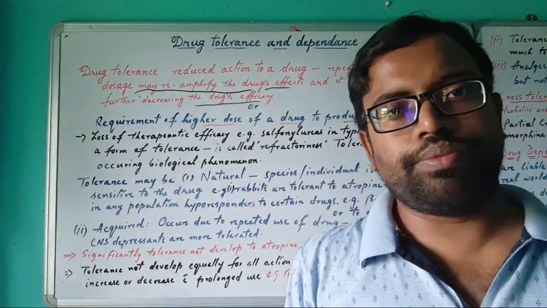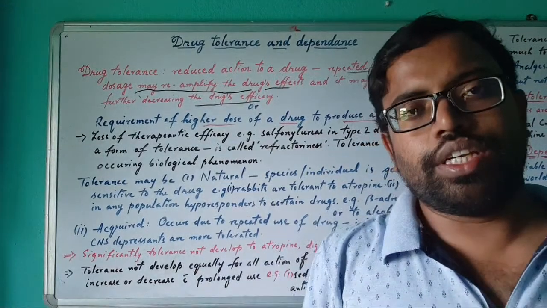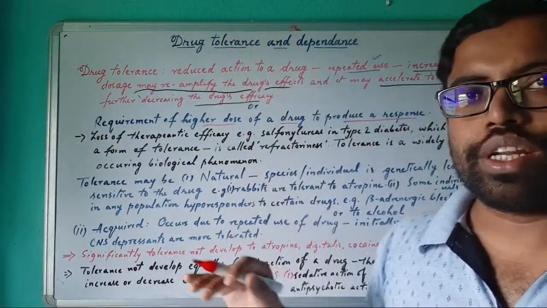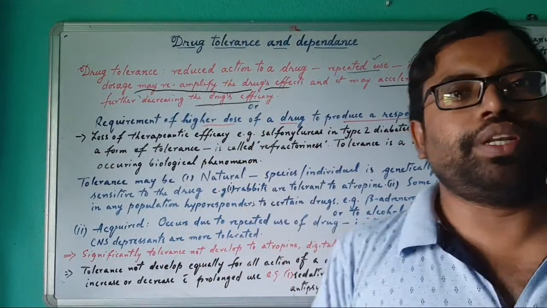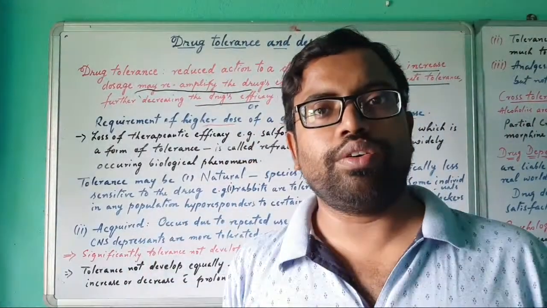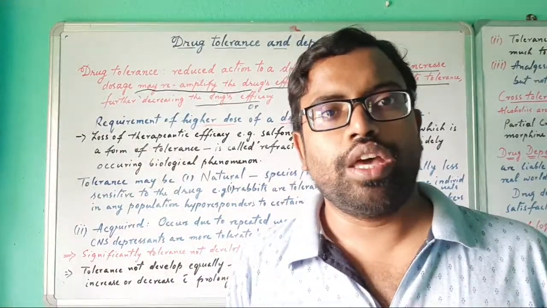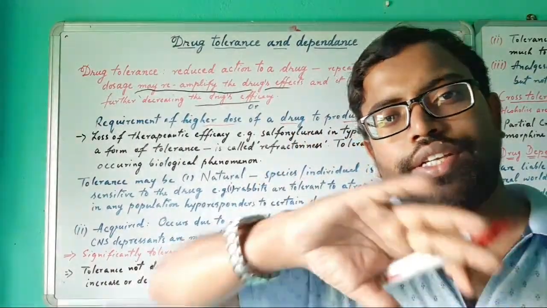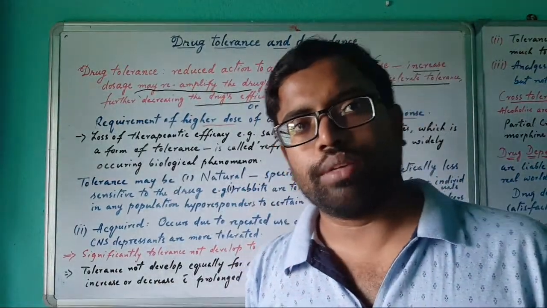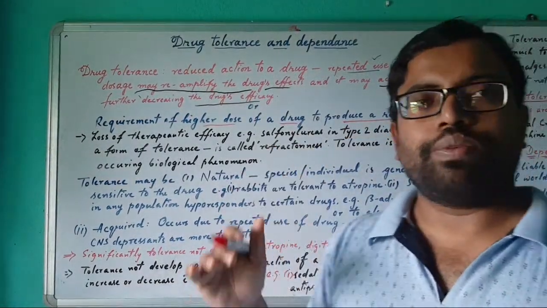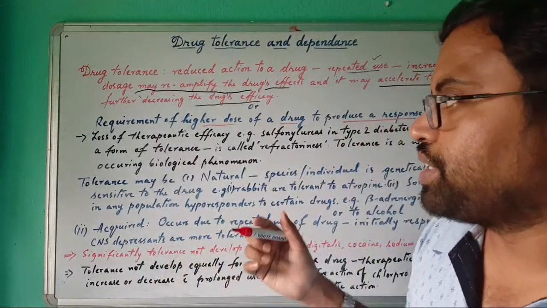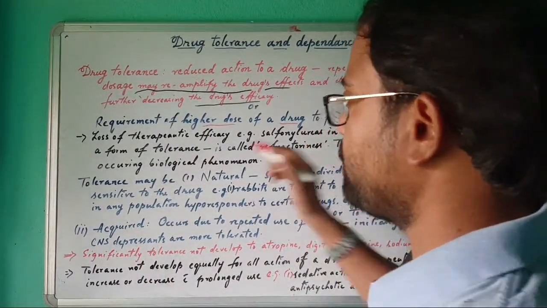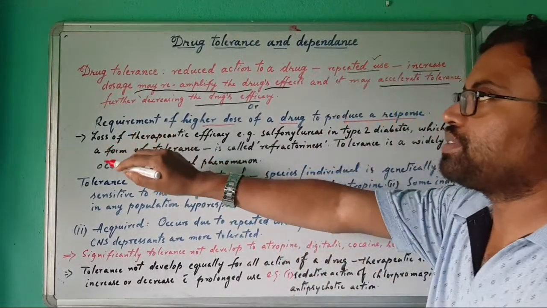If it is not giving a positive response, then it is not called the therapeutic index. Then it will again come to tolerance, or it can be called dependence, meaning you are depending on the drug and you are feeling some happiness, highness, or activeness. Taking the drug for that reason is the disadvantage of taking the drug, that is dependence. I will tell about dependence later, because first I have to complete drug tolerance.